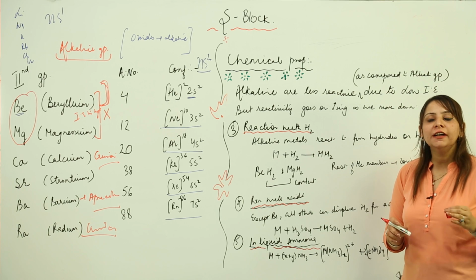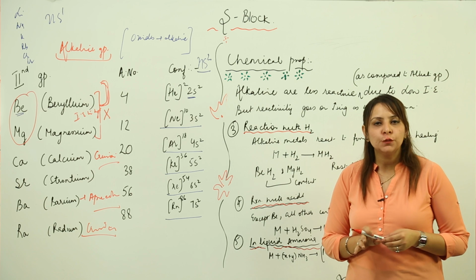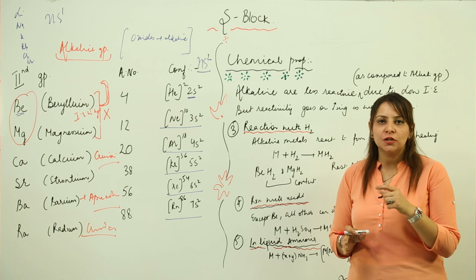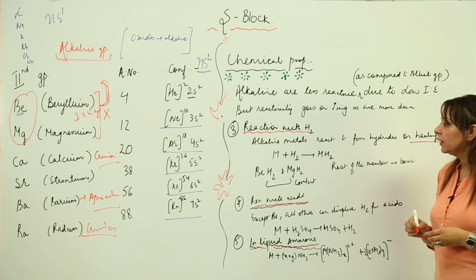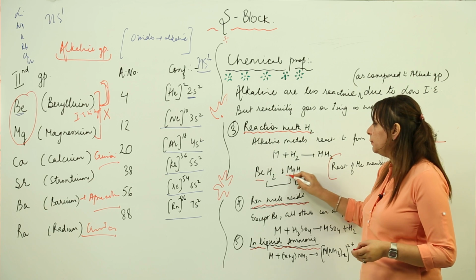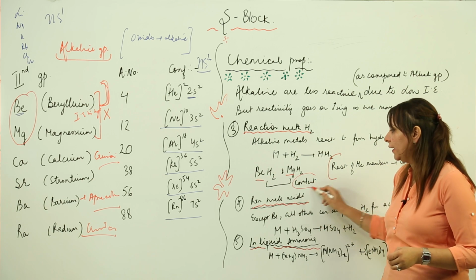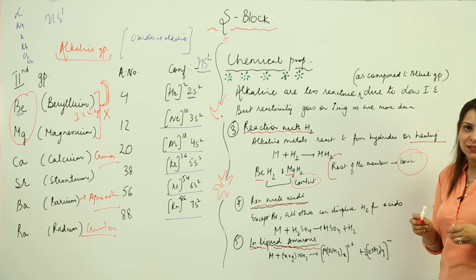Now we will look at their reaction with hydrogen. So we have seen that alkaline earth metals react with hydrogen to form the metal hydride, but they do it on heating. That means heating is required. And we have seen that in this case, all other members except beryllium hydride and magnesium hydride are ionic, because those two are actually covalent because of the small size.